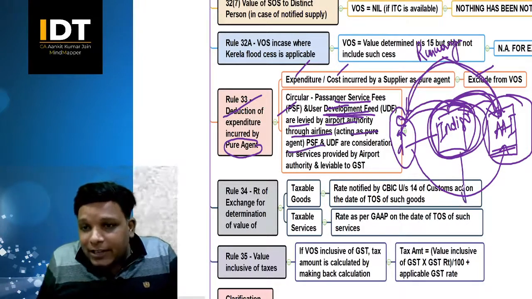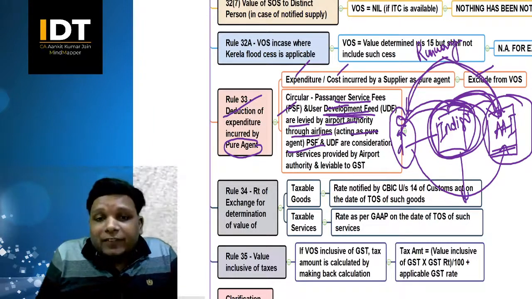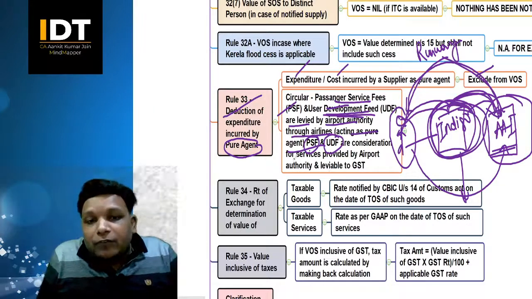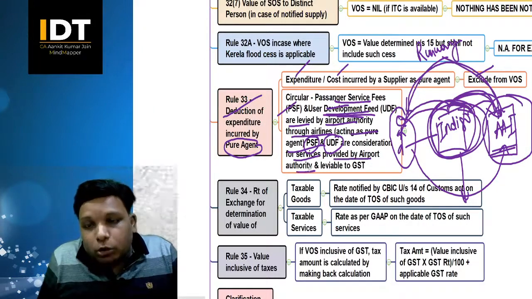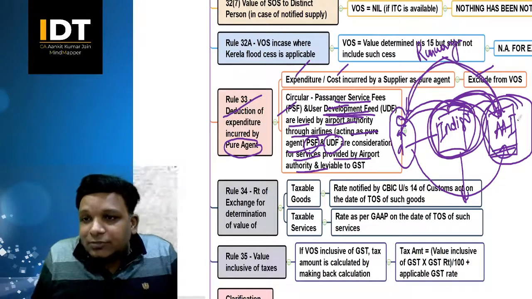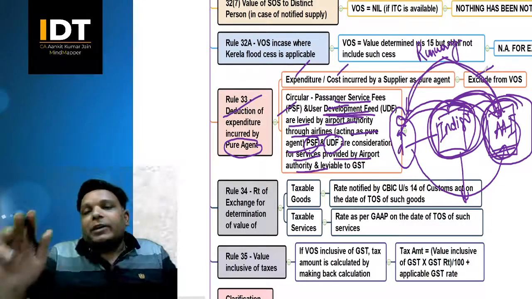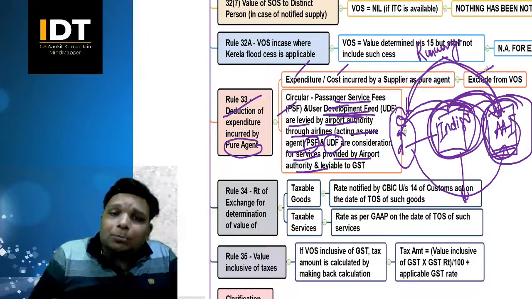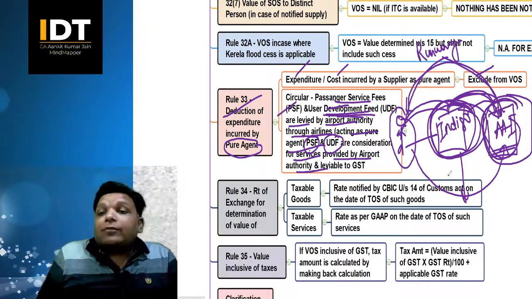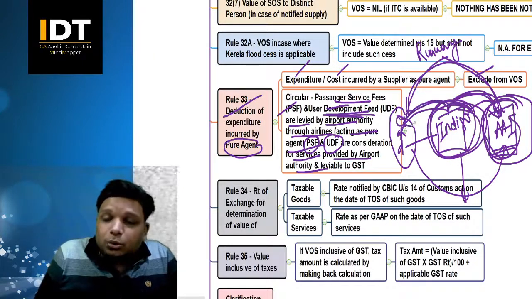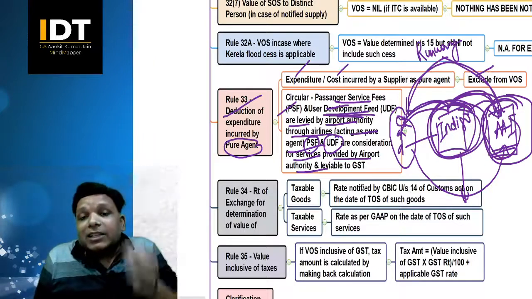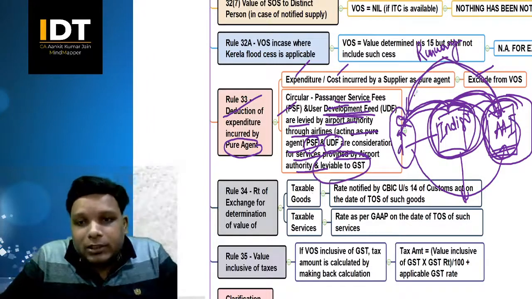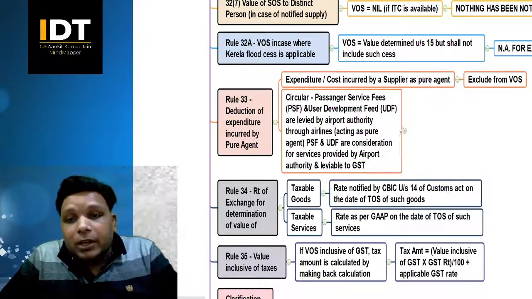PSF and user development fees are a consideration for services provided by the airport authority: runway maintenance, washroom maintenance, charging, AC, all those kinds of services. It charges these service charges to the passengers who use them, and on this there is a levy of GST, correct? So now the question and the answer is what we'll be reading.